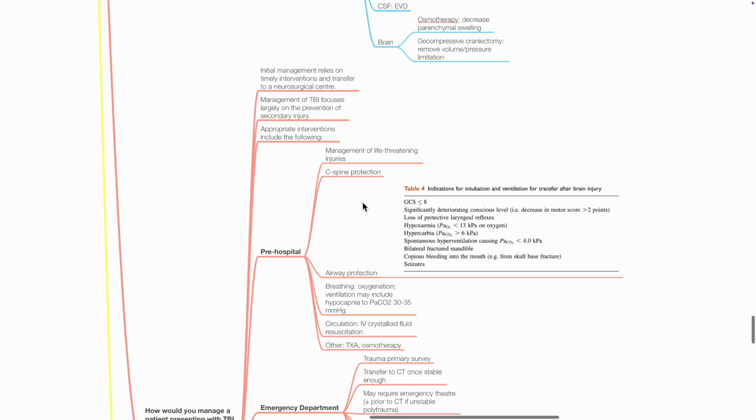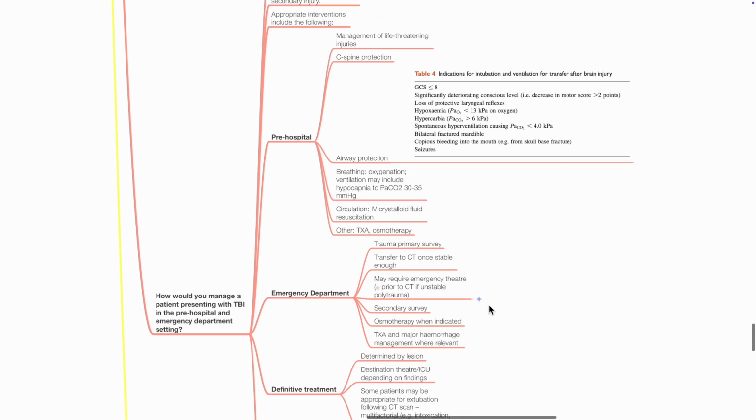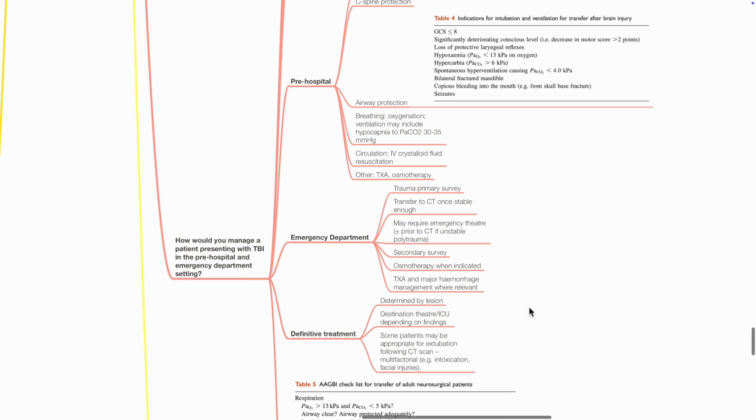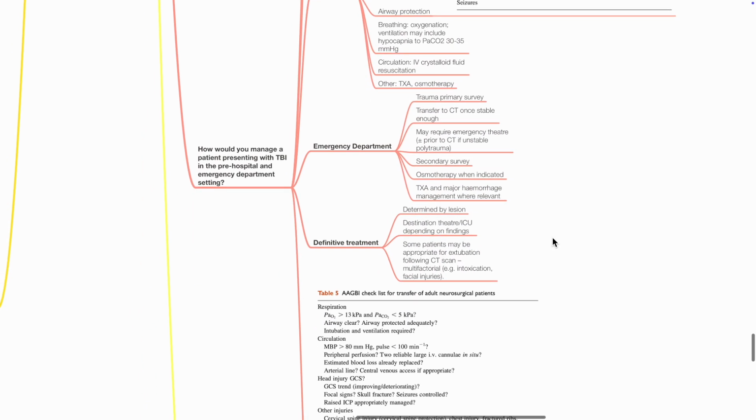Breathing: maintain oxygenation and ventilation, with short-term hypocapnia if signs of raised ICP. Circulation: IV isotonic crystalloid fluid resuscitation, tranexamic acid and osmotherapy. At the ED level: trauma primary survey, transfer to CT scan once stable, may require emergency operation for stabilization and damage control, secondary survey, osmotherapy when indicated, tranexamic acid and major hemorrhage management where relevant. Definitive treatment is determined by the lesion, with destination either theatre or ICU depending on findings.